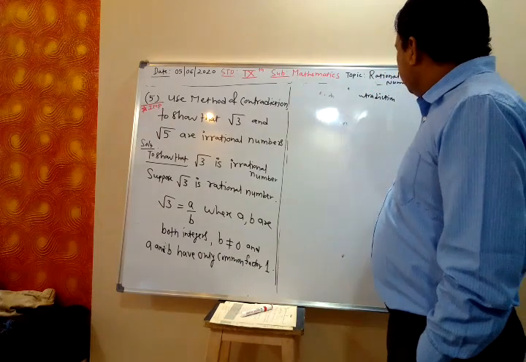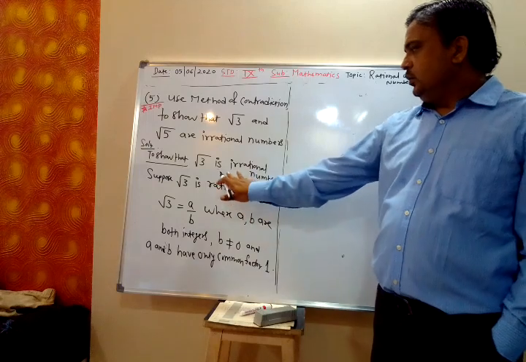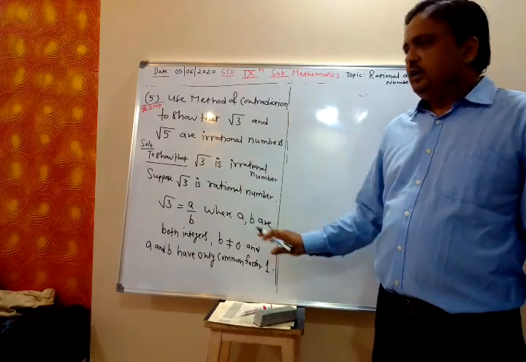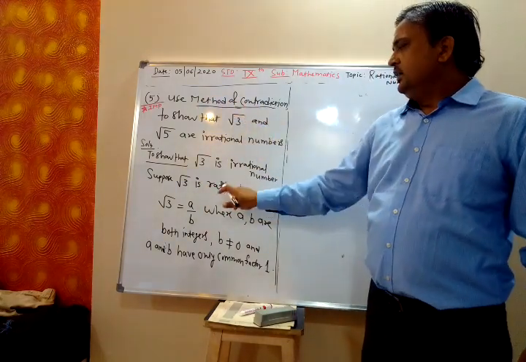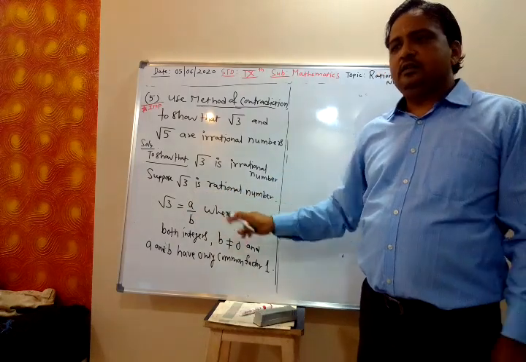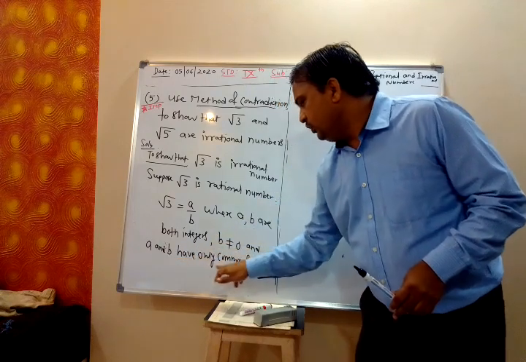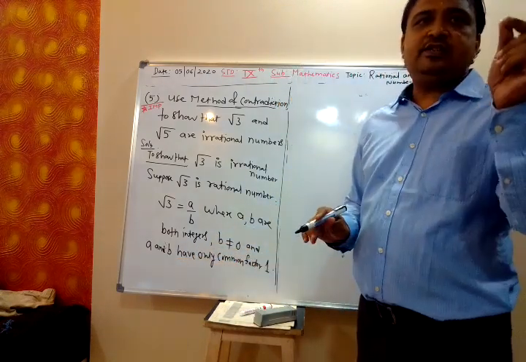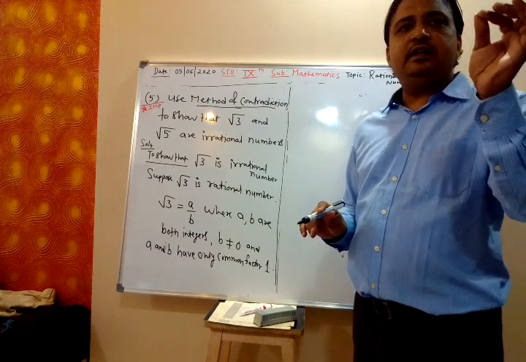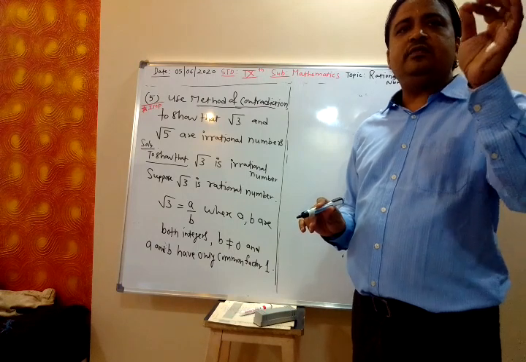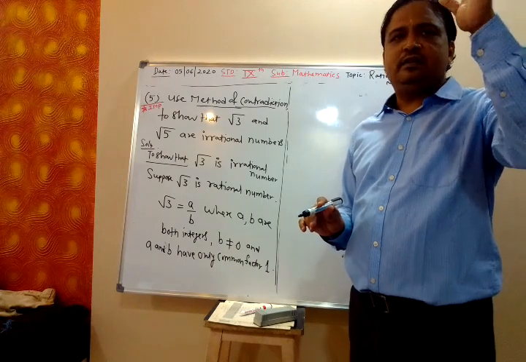We want to prove that root 3 is irrational. Yes, root 3 is irrational. So we have made the wrong assumption because of method of contradiction. Sir, can you explain the meaning of the last line? A and B have only common factor 1. In rational number, a and b are integers, denominator is non-zero, and third, a and b have only common factor 1. Numerator and denominator, the only common factor among them is 1.